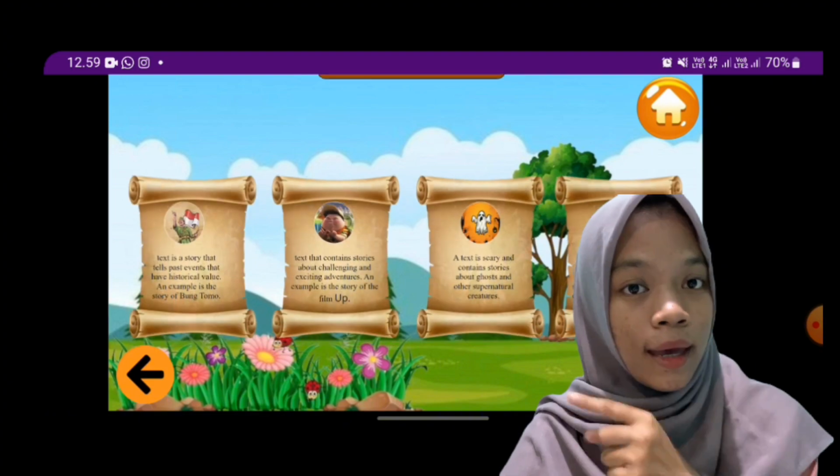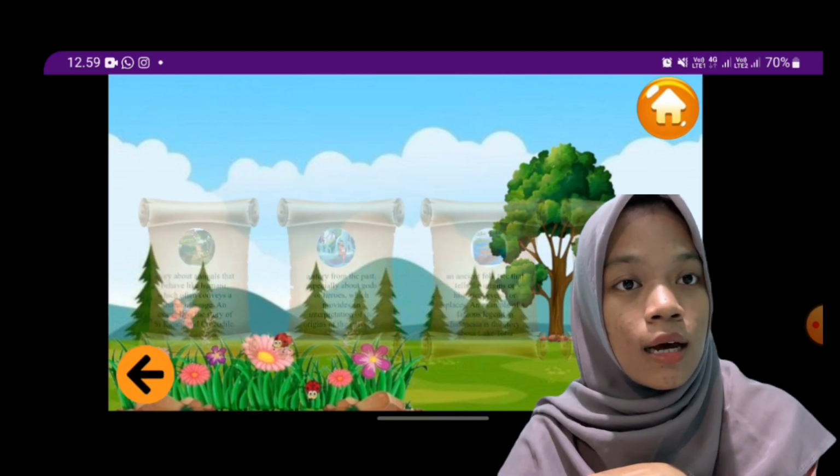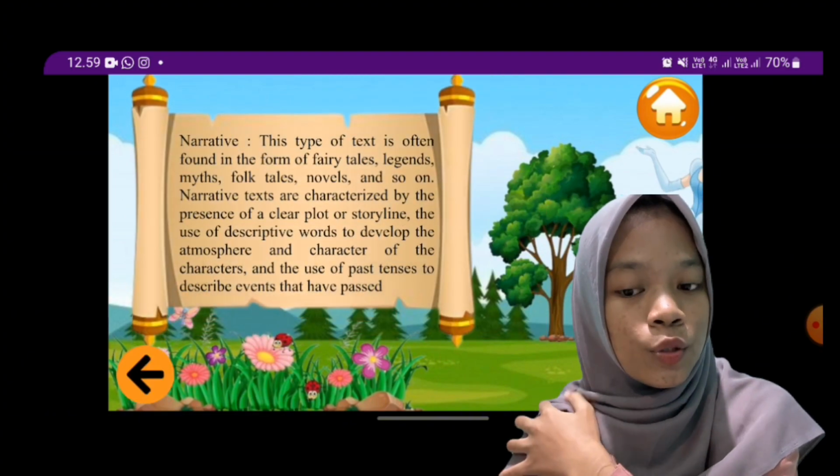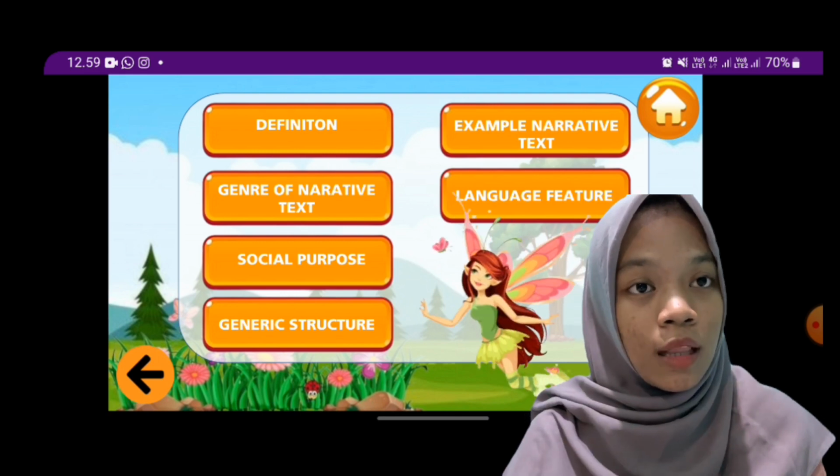If you click back after this, I have shown you an example of narrative text.